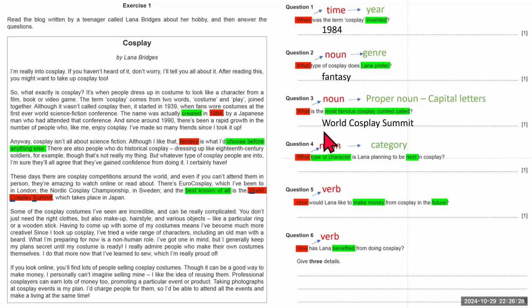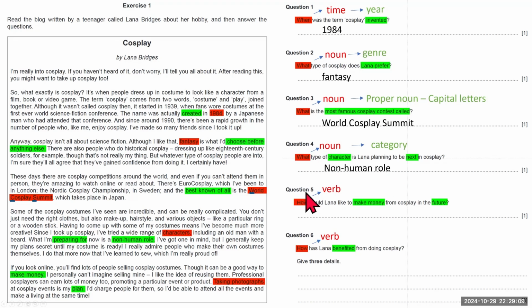Now let's carry on. Next, we have question 4. What type of character is Lana planning to be next in cosplay? So I will be looking for a category, and I'm also looking for these keywords here. So I see range of characters, which means the same as type of character. And as for the word next, I can see it says what I'm preparing for now. The answer is non-human role. So that's a category. For this particular answer, you can see that it is not in the same sentence as the first keyword, but it is in the second one. I have my answer here, non-human role.